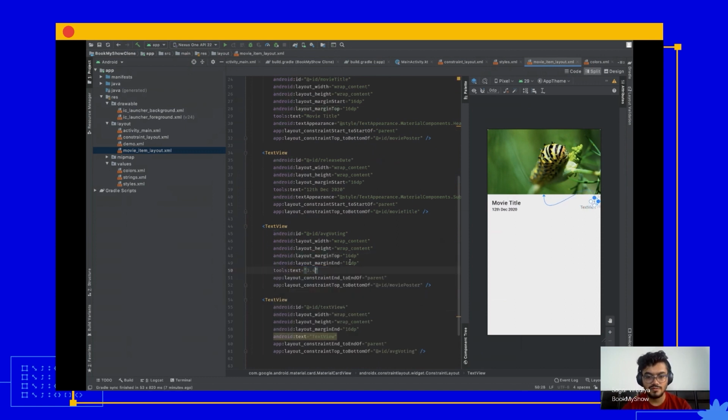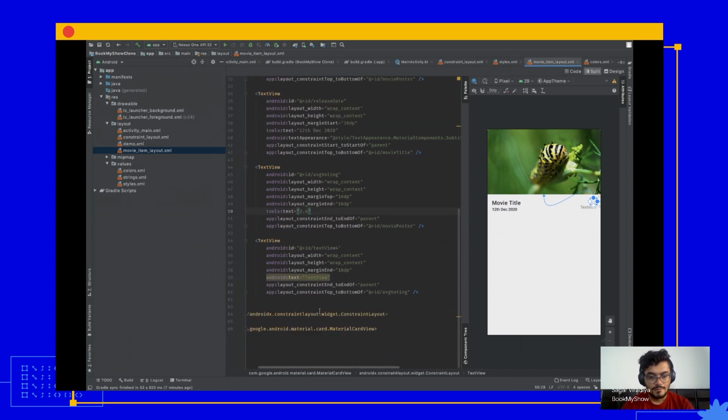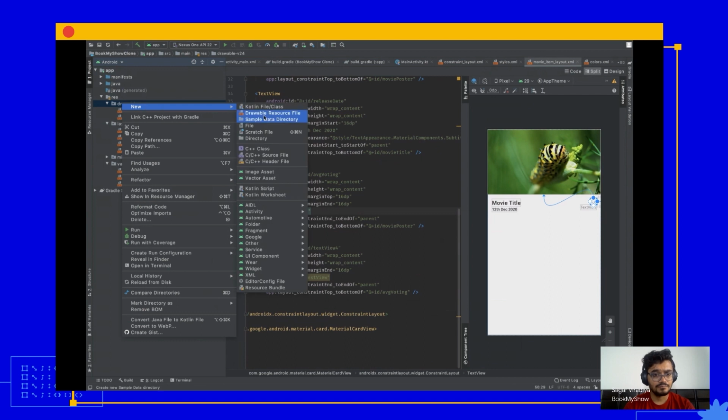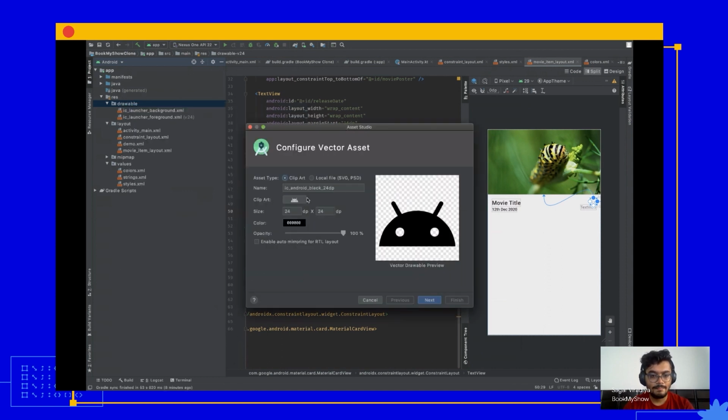So 3.4. And as we already saw in the BMS clone, there's a little thumbs up icon beside this text view. So let's just include that. Just right click on drawable and choose new vector asset.